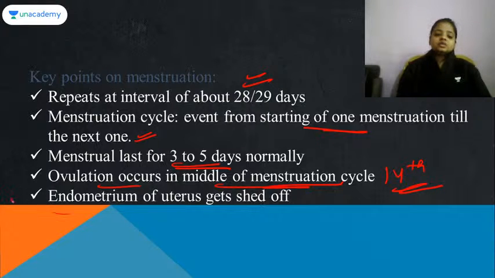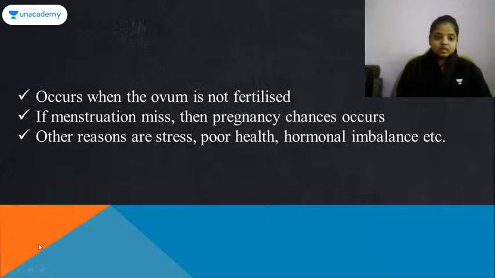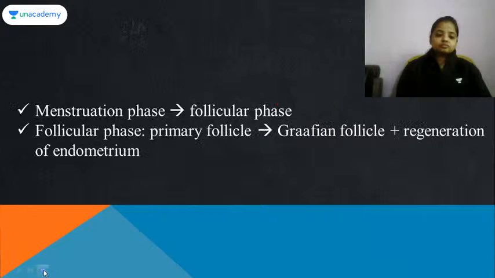During menstruation the endometrium layer gets shed off. It occurs when the ovum is not fertilized, that is, the female will not become pregnant. If the menstruation is missed, then the chances of pregnancy are there, but they are not always the reason. There are other causes like stress, poor health or hormonal imbalance also. Fine.